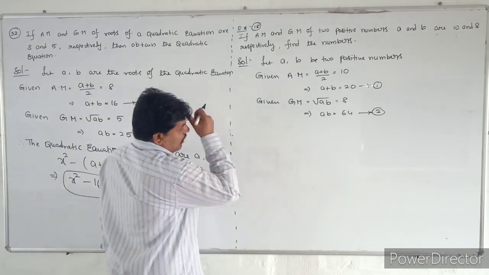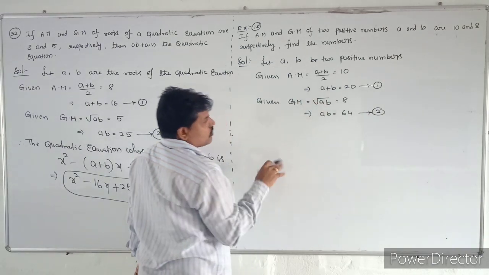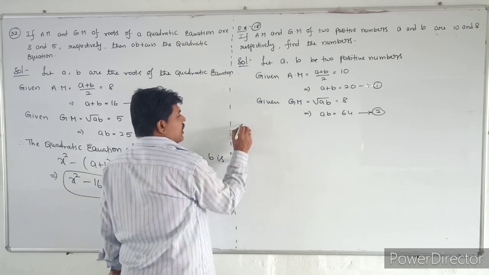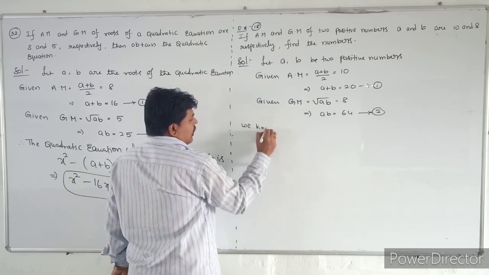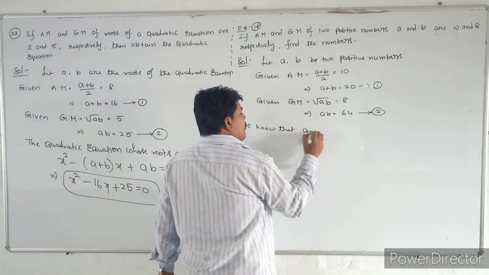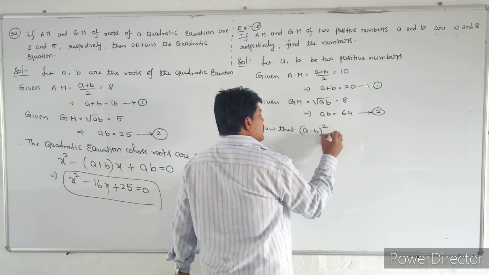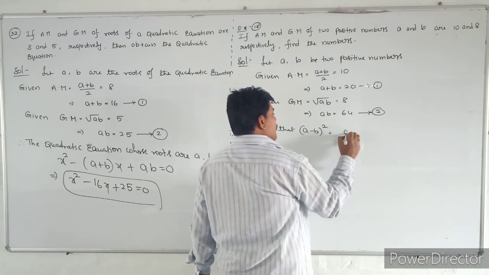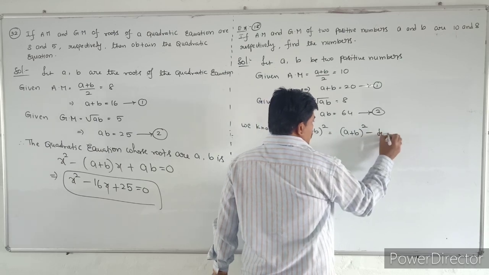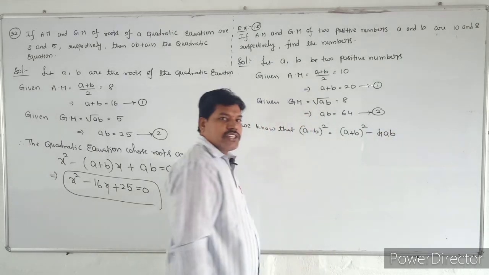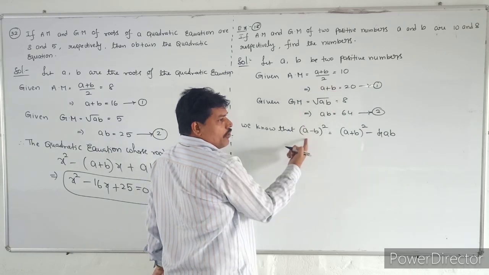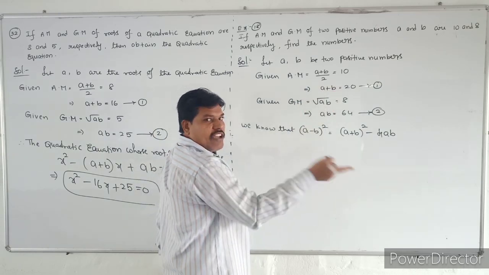So after getting this A plus B and the AB values, we have to find out the A value and B value. We know one condition: A minus B whole square can be written as A plus B whole square minus 4AB. We are using this condition a number of times. We already know A plus B, so we need A minus B, then only you get A value and B value.